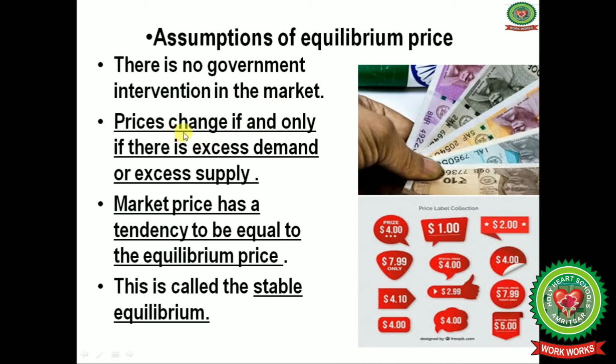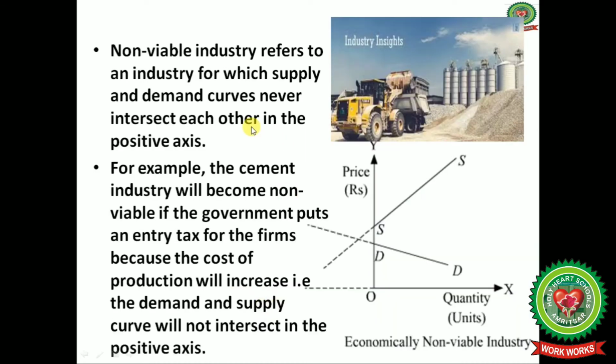There is no government intervention in the market. Prices change if and only if there is excess demand or excess supply. Excess demand exists below the equilibrium point and excess supply will exist above the equilibrium point, and only in those cases is there a change in the prices. Market price has a tendency to be equal to the equilibrium price, so this is called the stable equilibrium.